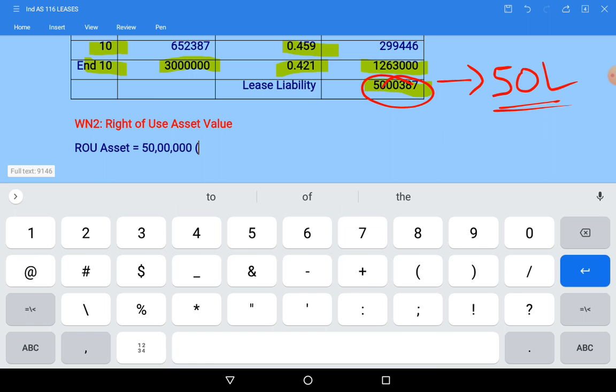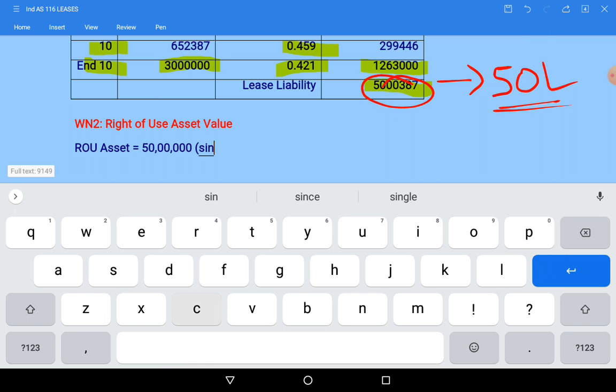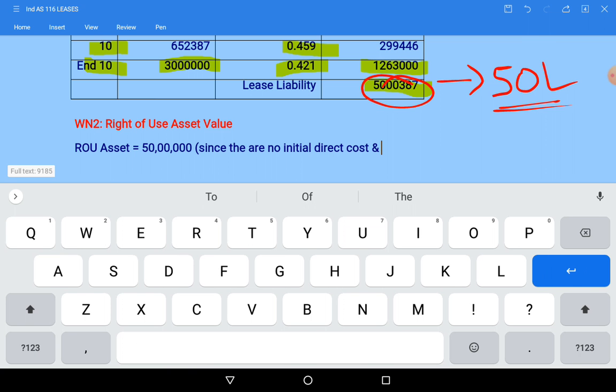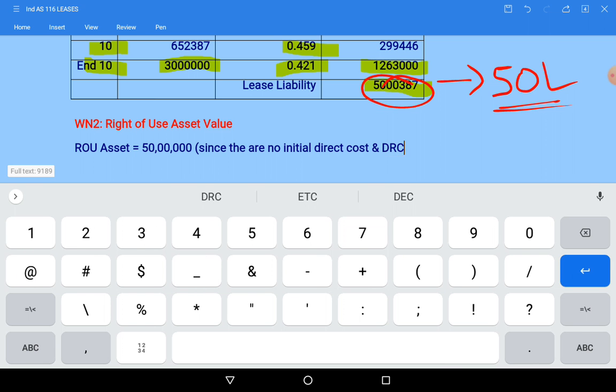Since there are no initial direct cost, like stamp duty, etc., and dismantling or restoration cost provision.